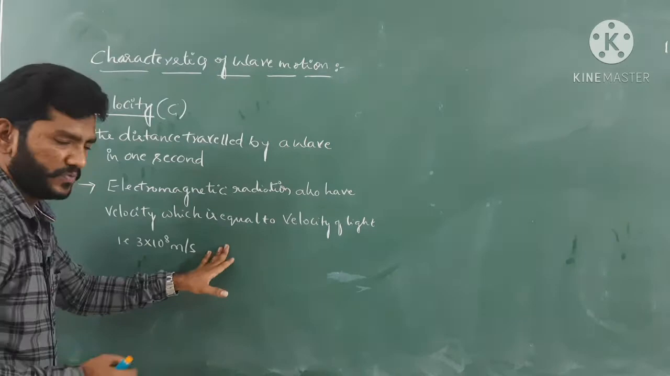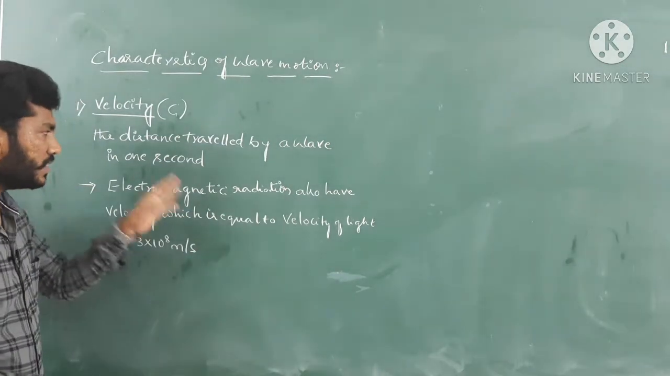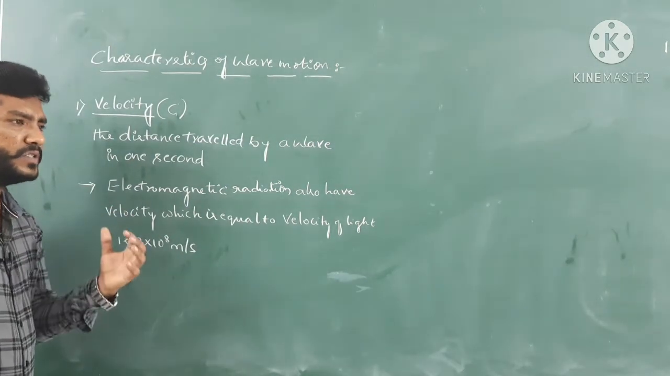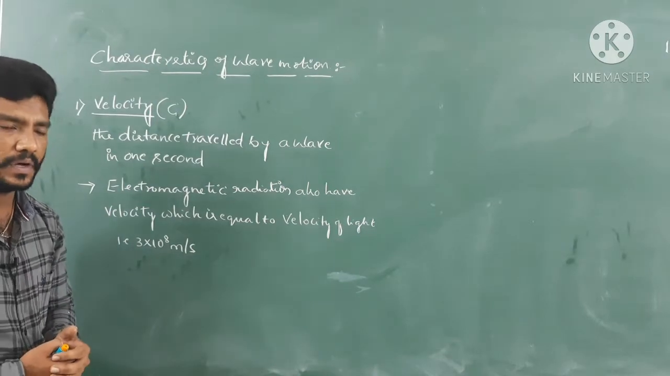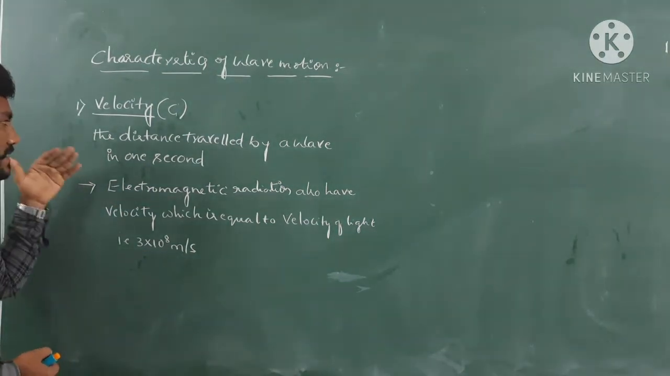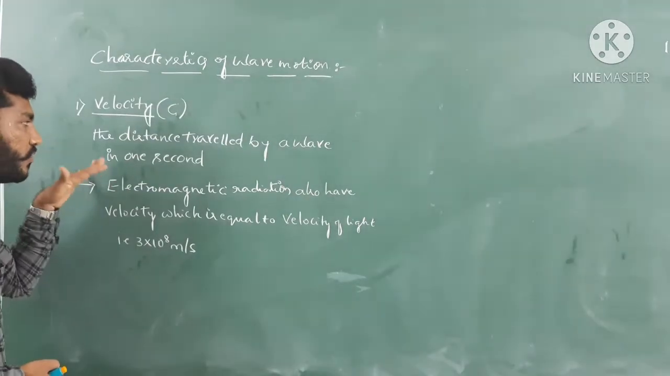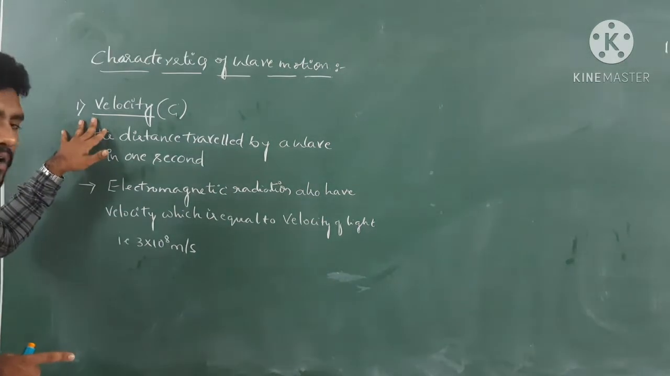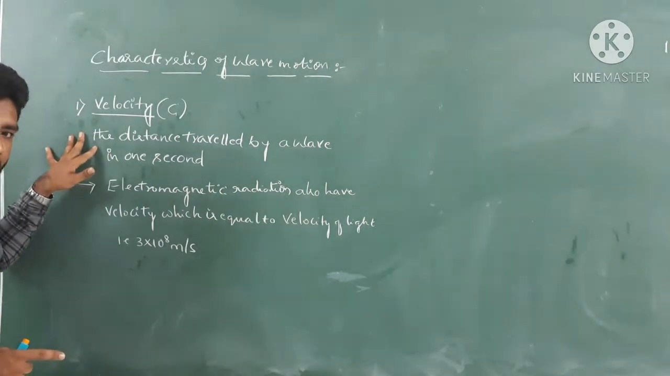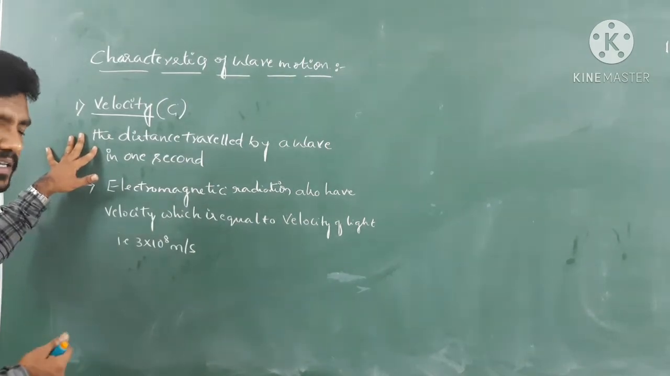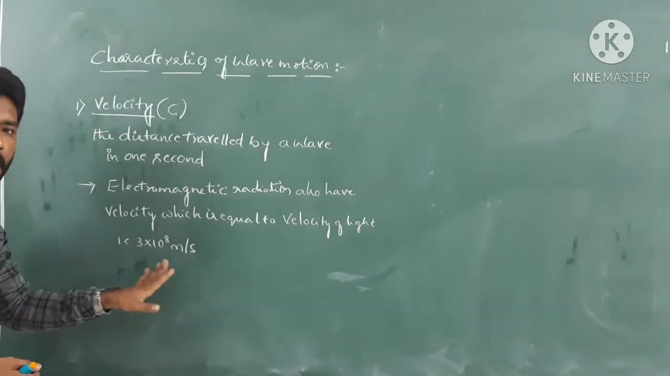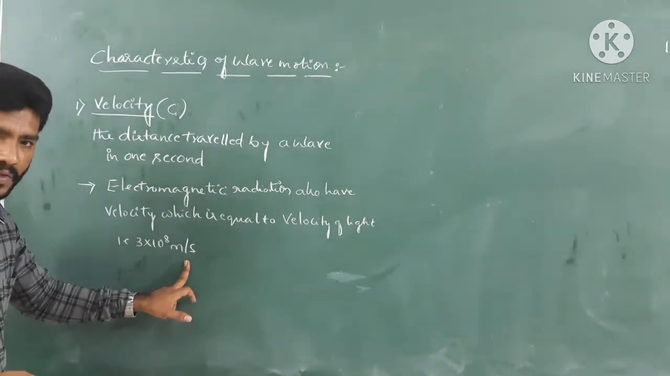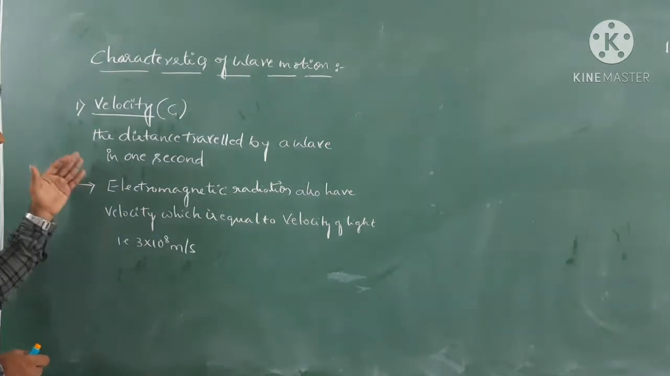Okay, so this is a very simple thing and very simple definitions. These are the parameters we are going to discuss, and they help us to characterize a particular wave. So the very first is velocity, the distance travelled by a wave in 1 second. The velocity of electromagnetic radiations is equal to the velocity of light, 3 into 10 to the power of 8 meter per second, and the SI unit of velocity is meter per second, guys. So this is the very first parameter that we can use to characterize wave motion.